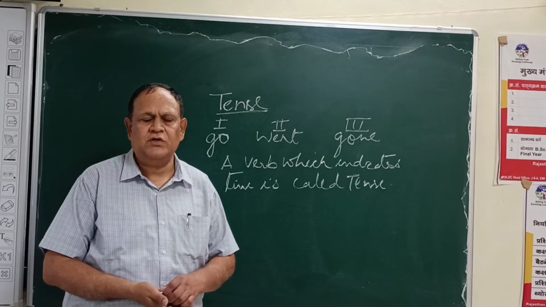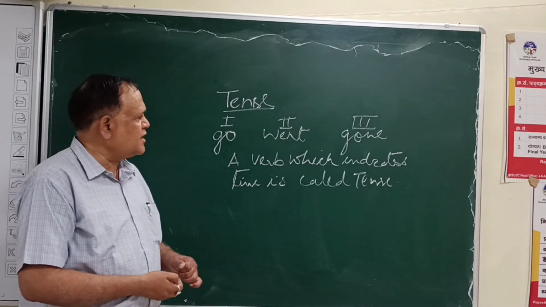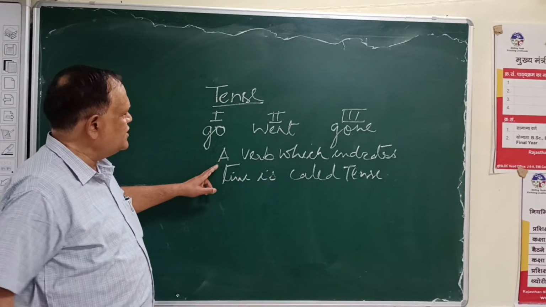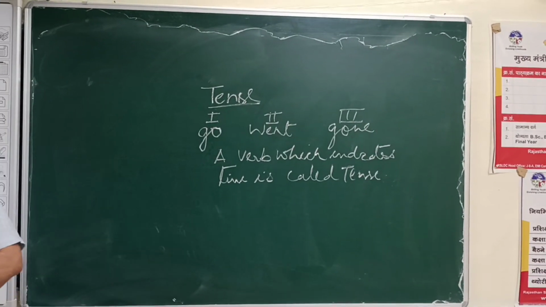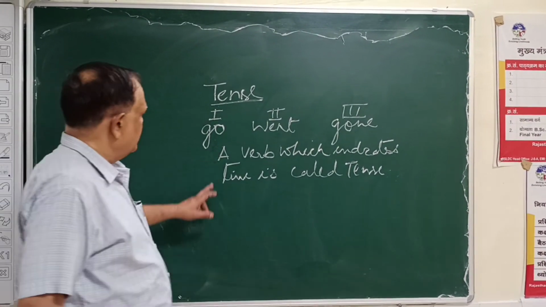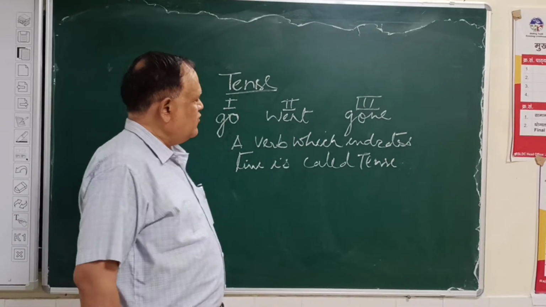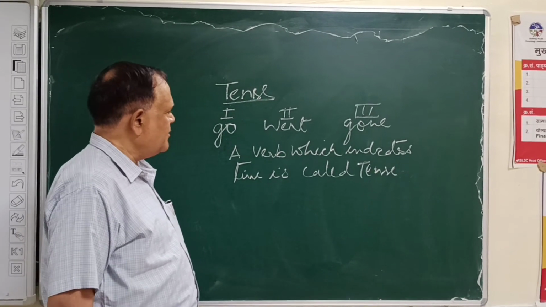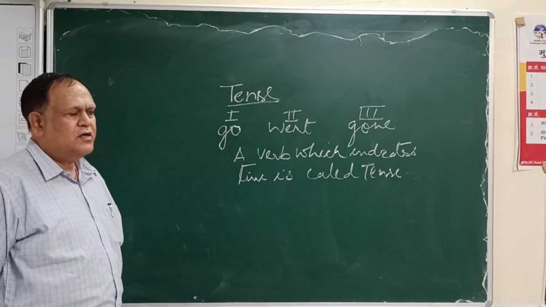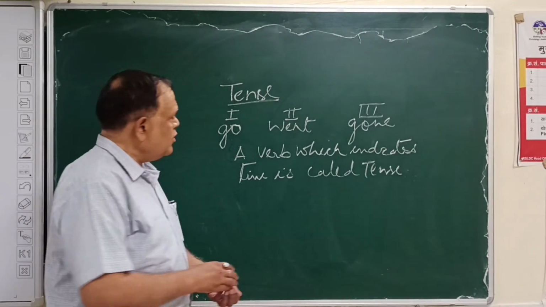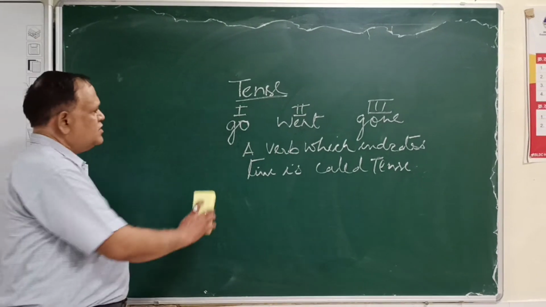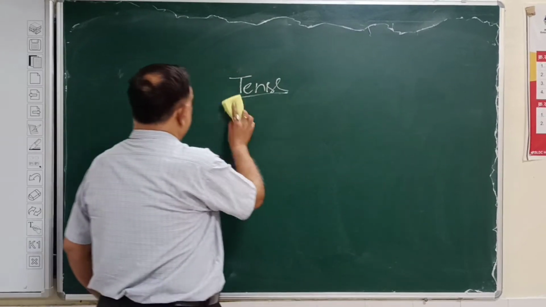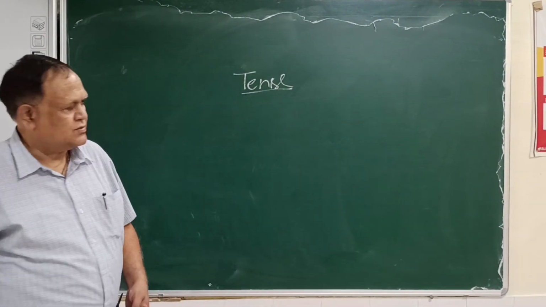So this is the simple definition, and we should not be confused with the other kinds of definitions and other information about the tenses. When we use these verbs, we are telling about the incidents which are occurring in the present time or the past time, and the work which has already been finished. Now, how can we use these different time denoting verbs in sentences?